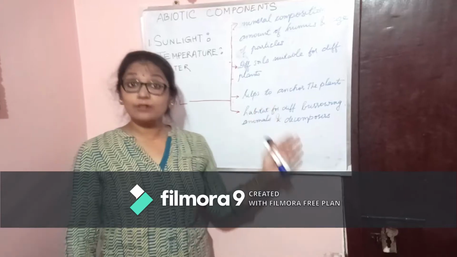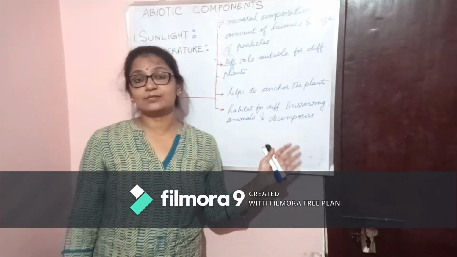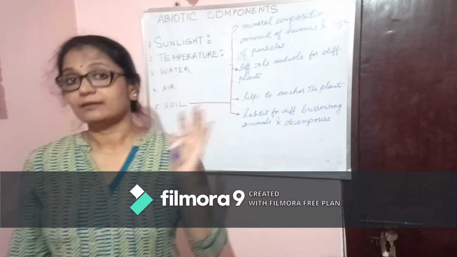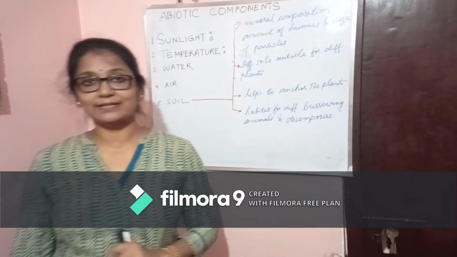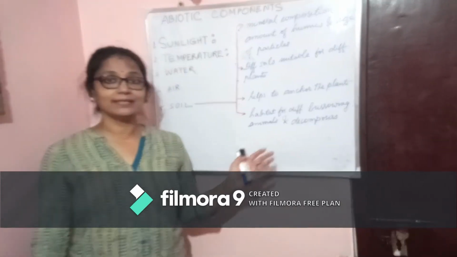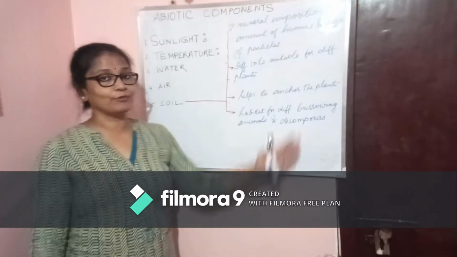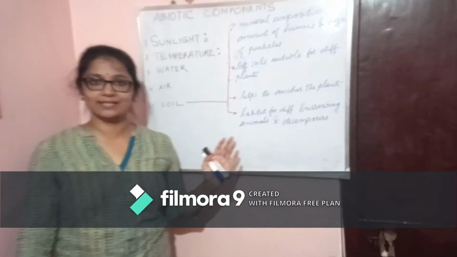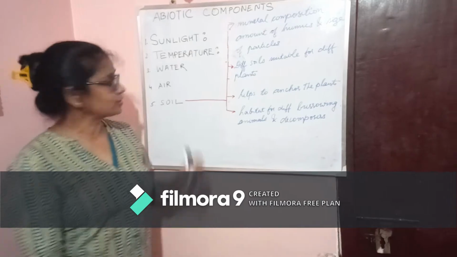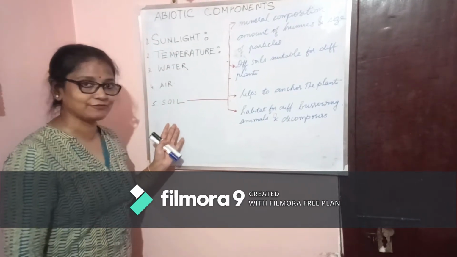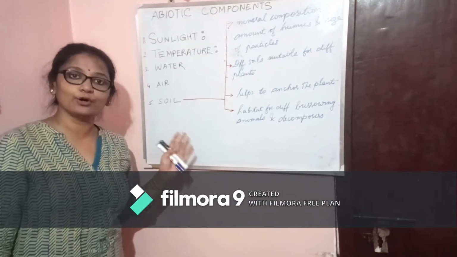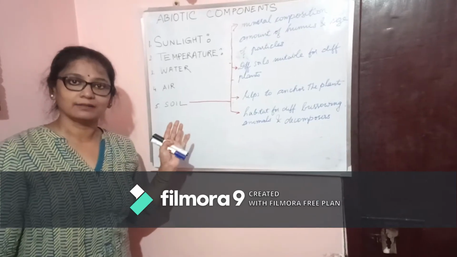And decomposers. Remember the decomposers, who are the decomposers? The microorganisms, the bacteria and the fungi who are living in the soil. So, these are the ways how soil is influencing our ecosystem, right? So, in this way, we have finished with the 5 factors which are very essential, non-living components of nature.